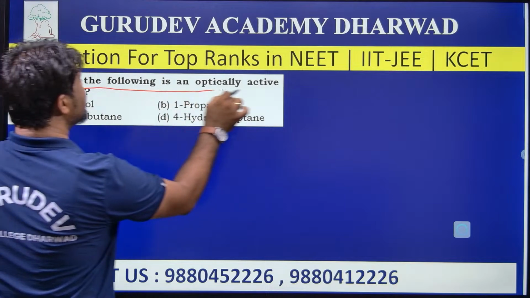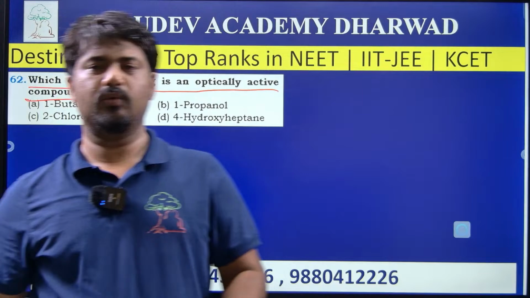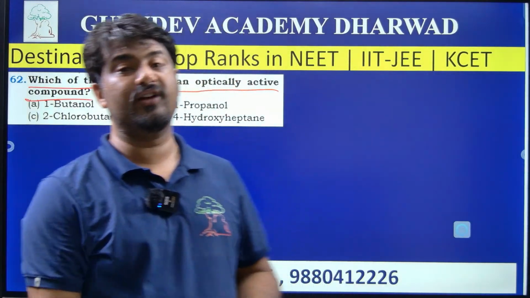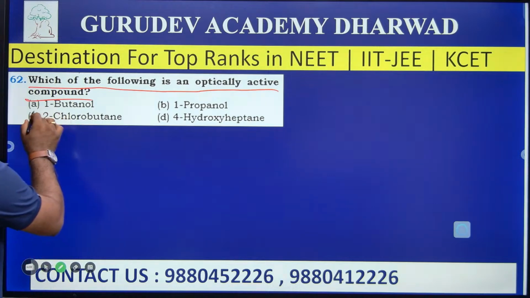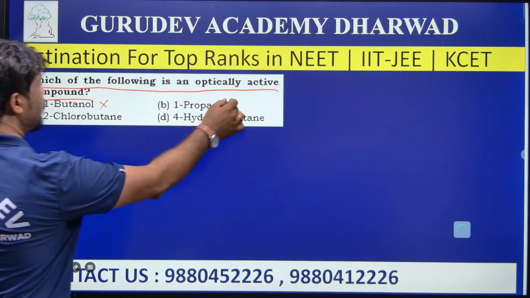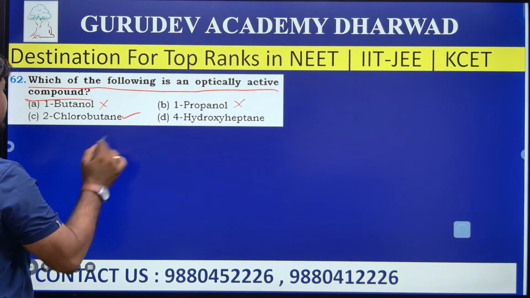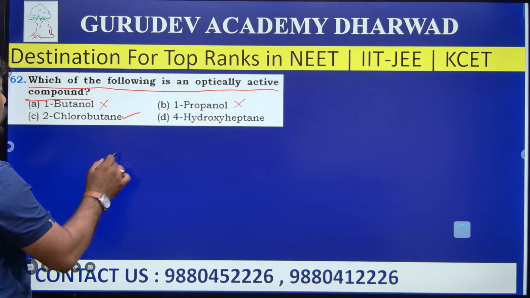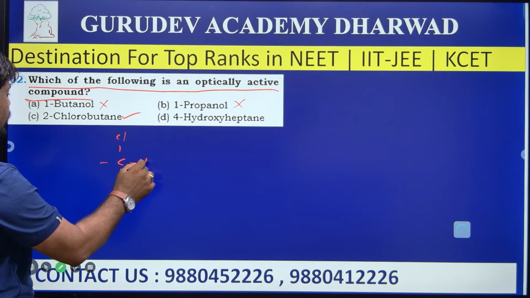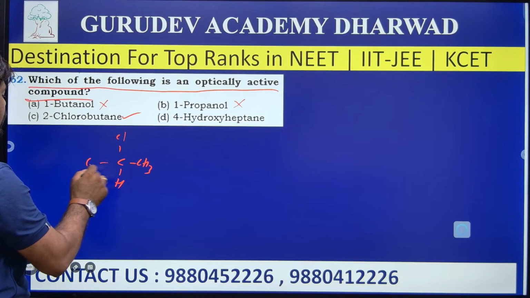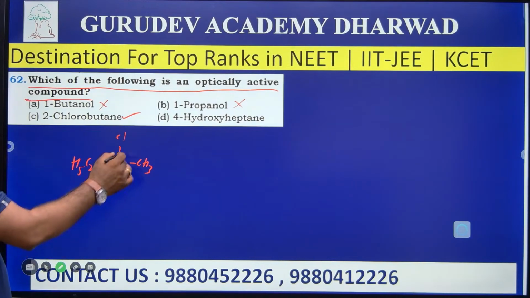Which of the following is an optically active compound? To become optically active, there should be a carbon bonded with 4 different species. Among these, 1-butanol is not optically active, 1-propanol is not active. Yes, 2-chlorobutane is optically active. So butane with a chlorine on carbon 2: there is a carbon with CH3, H and C2H5. 2-chlorobutane has a chiral carbon, so it is optically active.